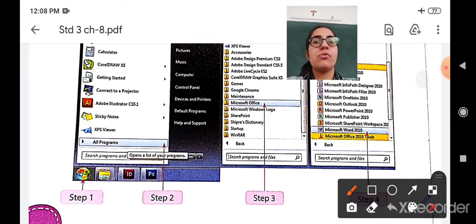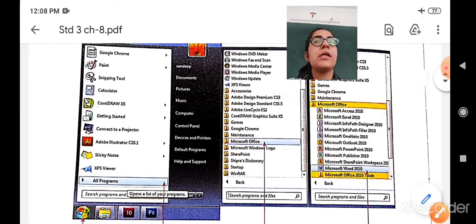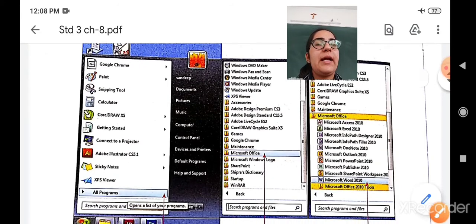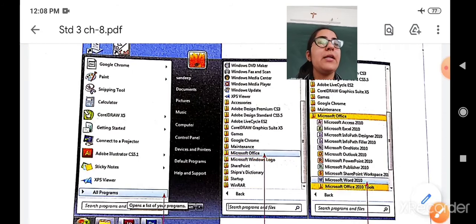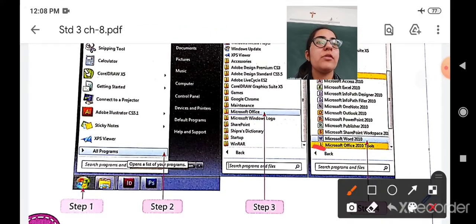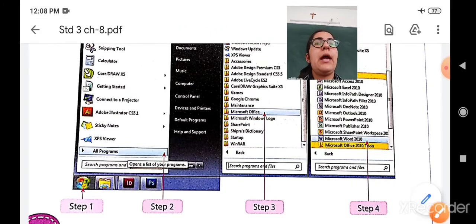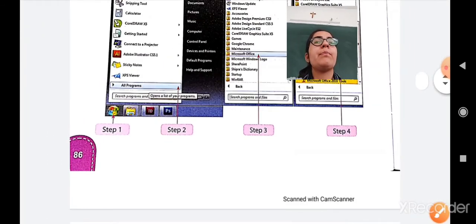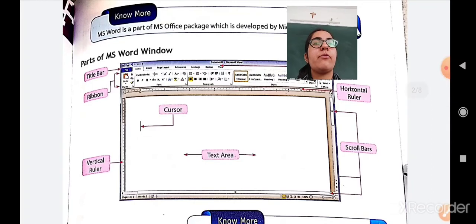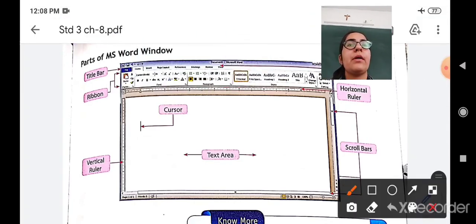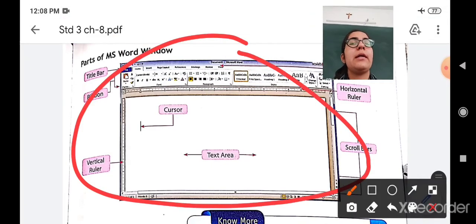So first step is to go to Start button, that is available here, and then you have to click on all programs available here. When you click on all programs, you will see that again a menu will appear. From that you have to select Microsoft Office and finally you have to select Microsoft Word 2010 from it. And you will see that Microsoft Word will get opened in front of you. So this is a screen of Microsoft Word.